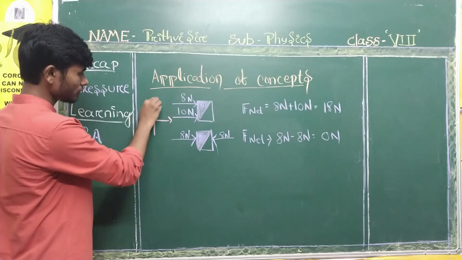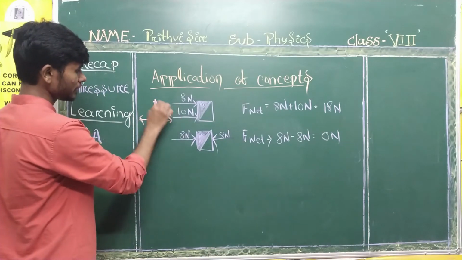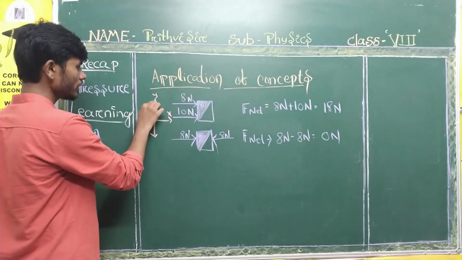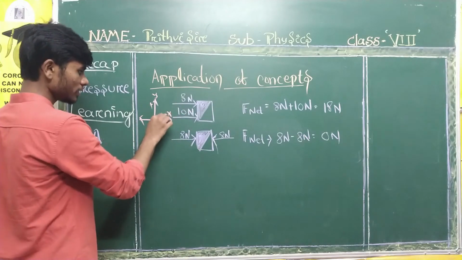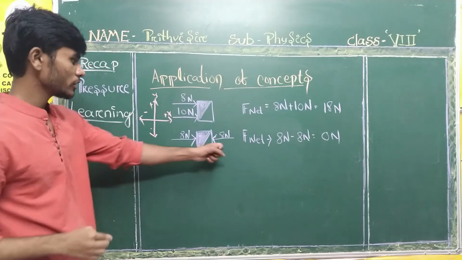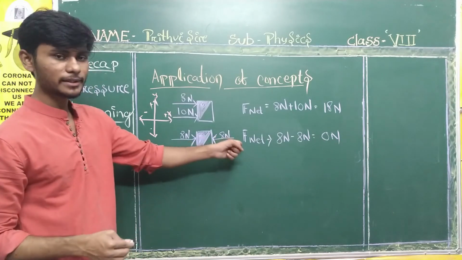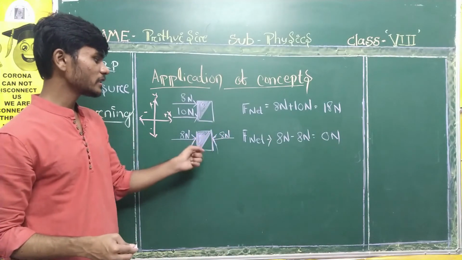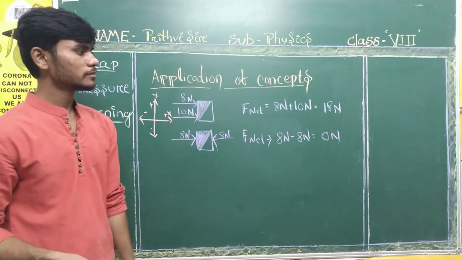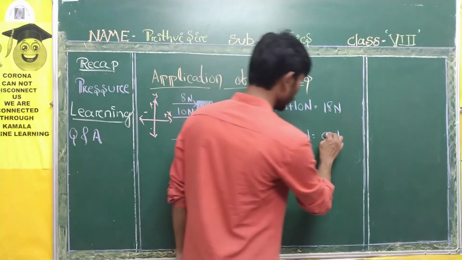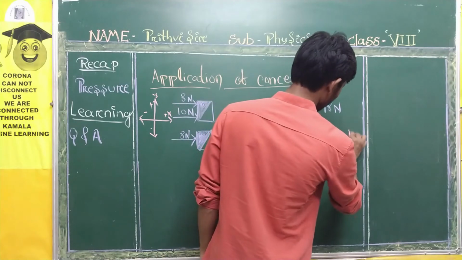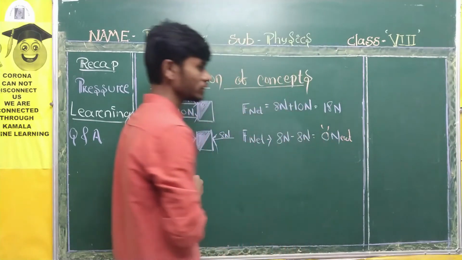That is sign convention. Here it is x, here it is y. If upward, it is plus, downward is minus. If this direction, right side, it is plus. If left side is going, it is minus. So here one is coming left, one is going right. Right will be plus 8 N, left will be minus 8 N, plus or minus, 0 Newton. No force, that is 0 Newton, okay.